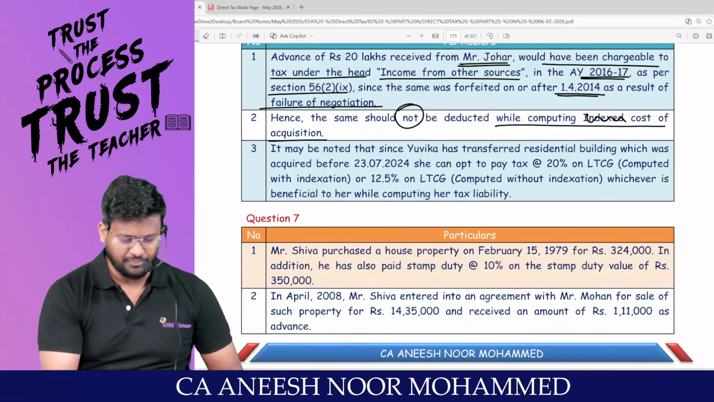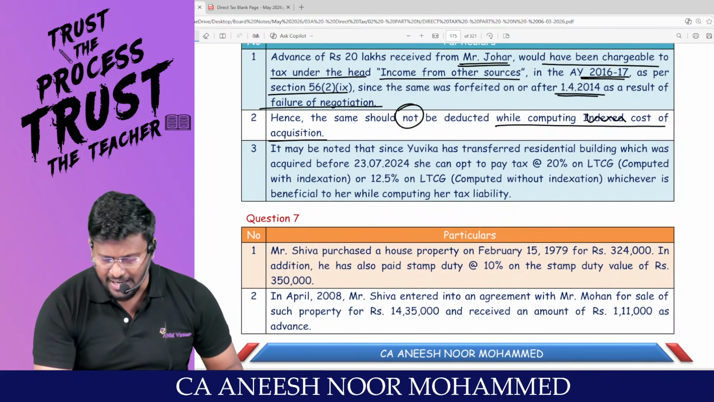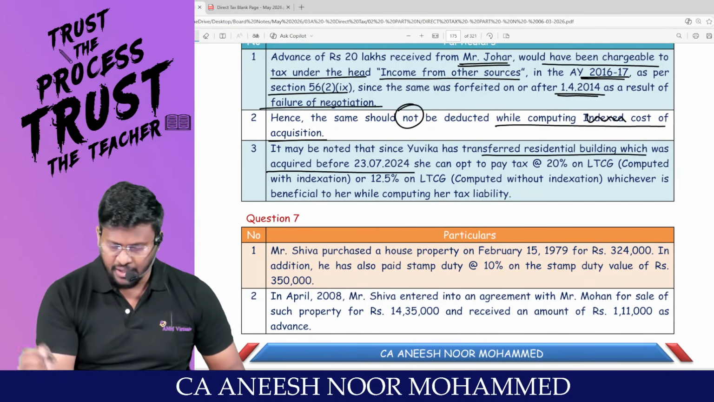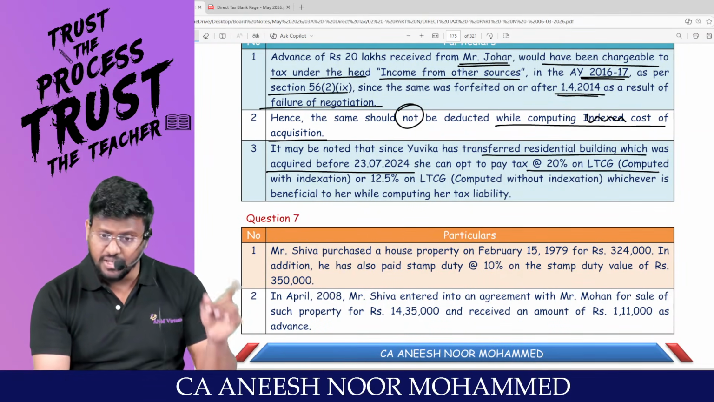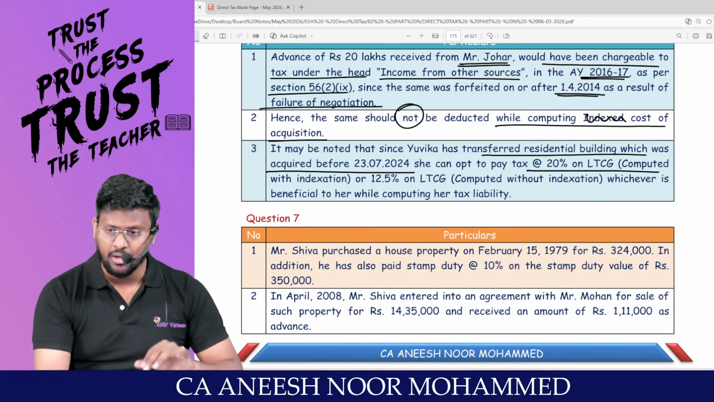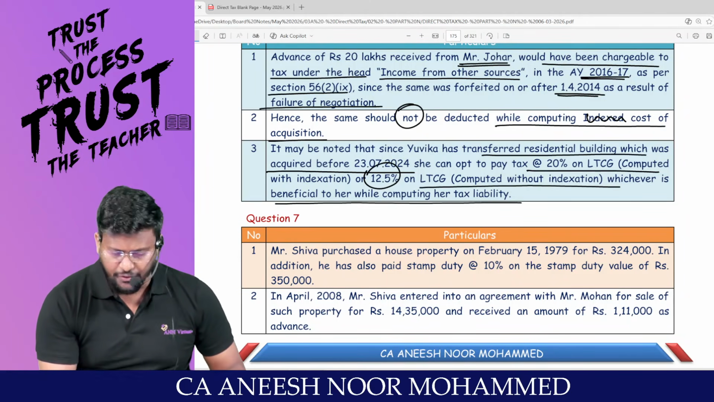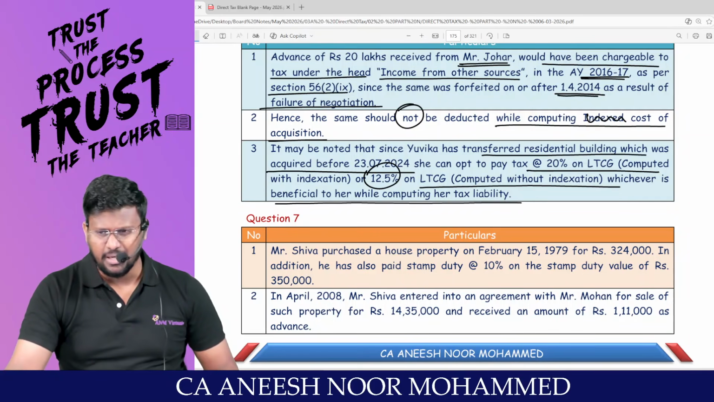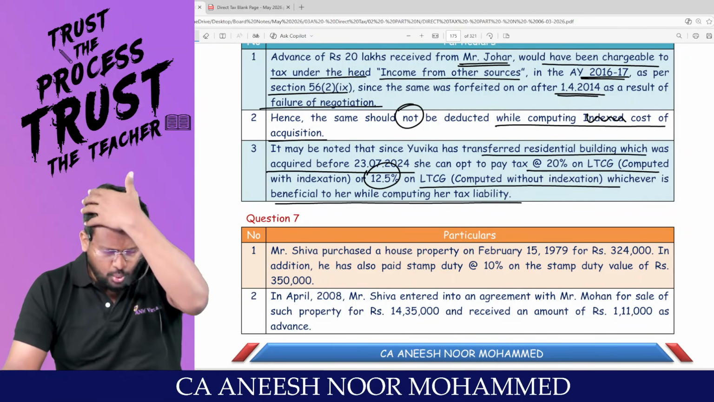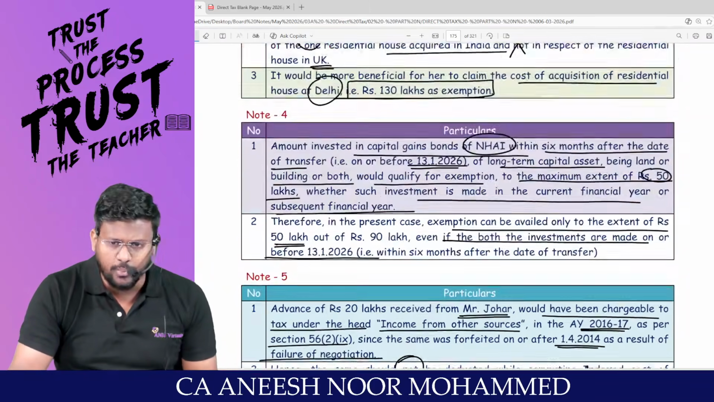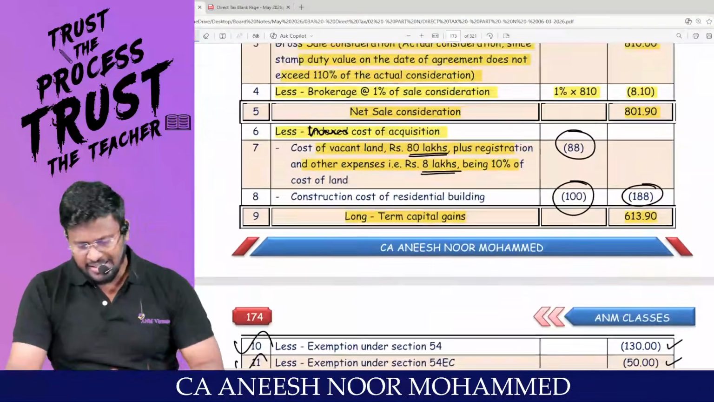Am I right, sir? It may be noted that since Yuvika has transferred a residential building, which was acquired before the cutoff date, she can opt to pay either 20% on LTCG with indexation or 12.5% of LTCG, whichever is beneficial to her while computing her tax liability. That means if you are able to do this question, every provision of capital gain will be revised. Are you all really with me? That's it, man. That's it.